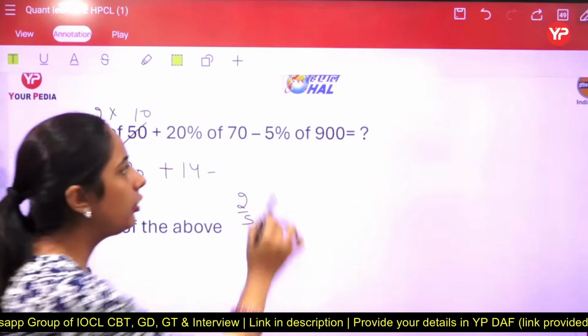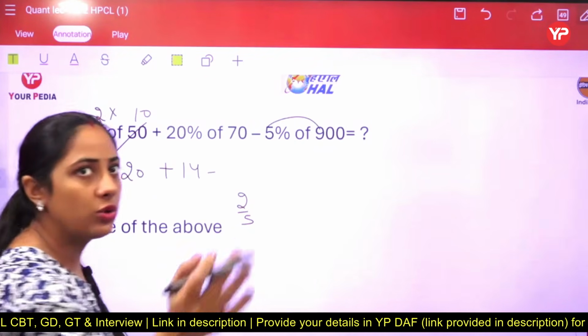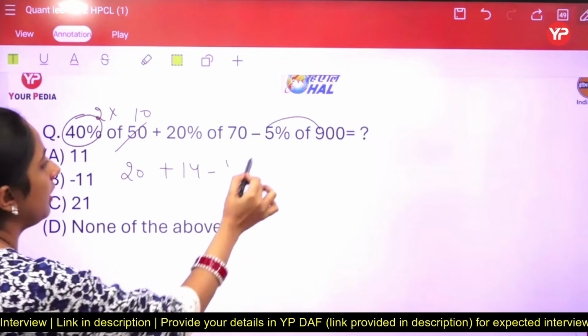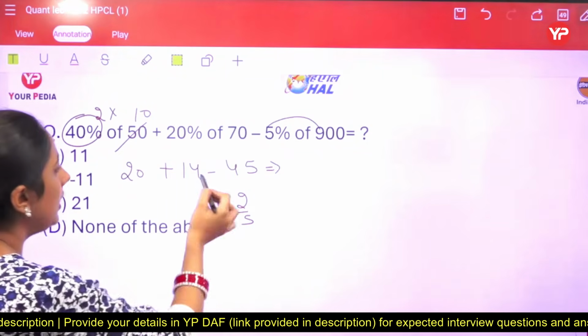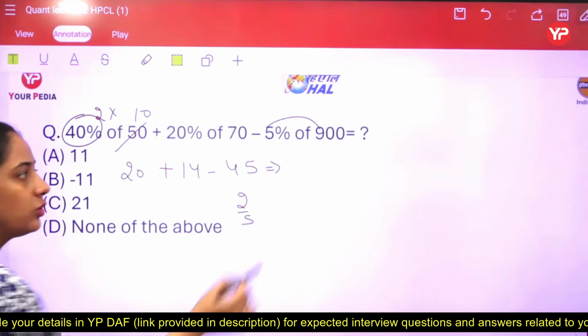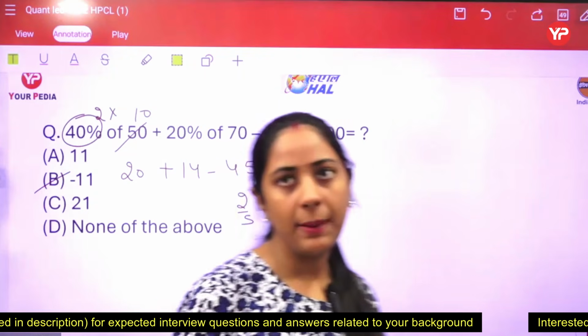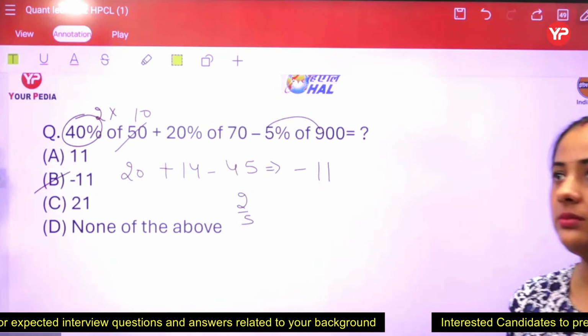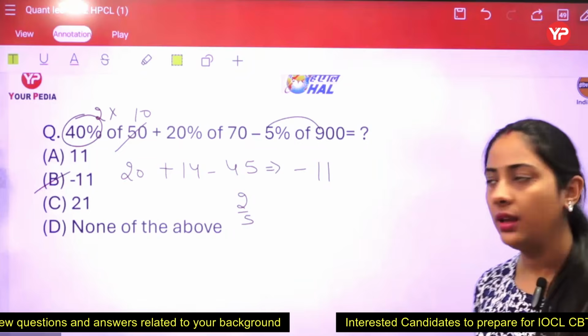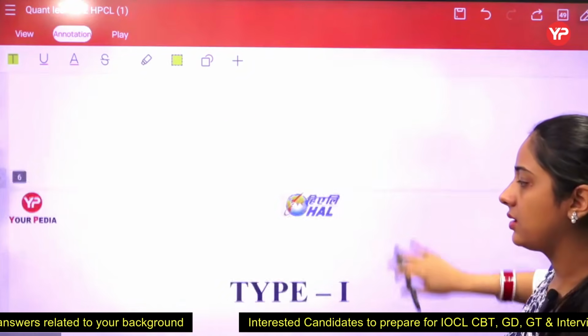The next is 5% of 900. It means we only have to multiply 5 and 9 because the zeros get cancelled out. 5 into 9 is 45. And now you are getting 34 minus 45. So the answer is minus 11, option number B. Minus 11, option B. Got it? Moving to the next.